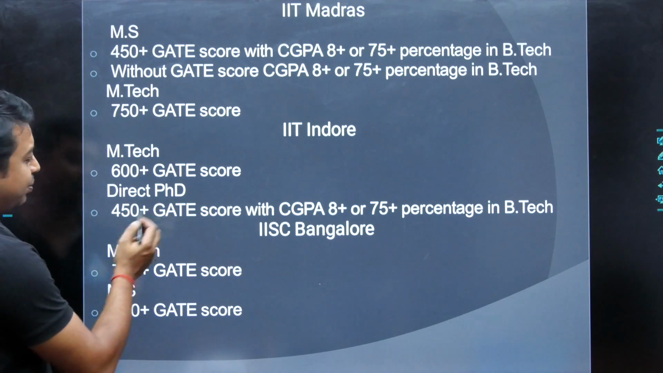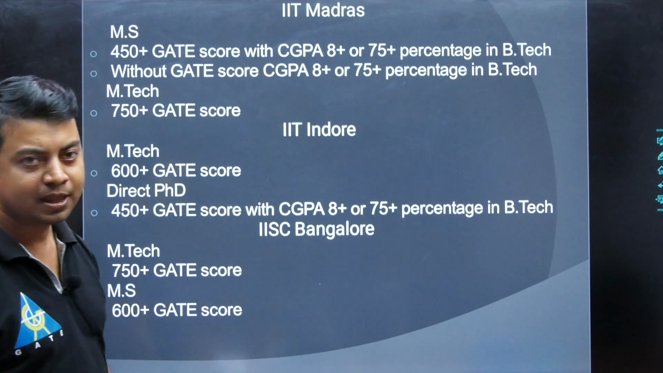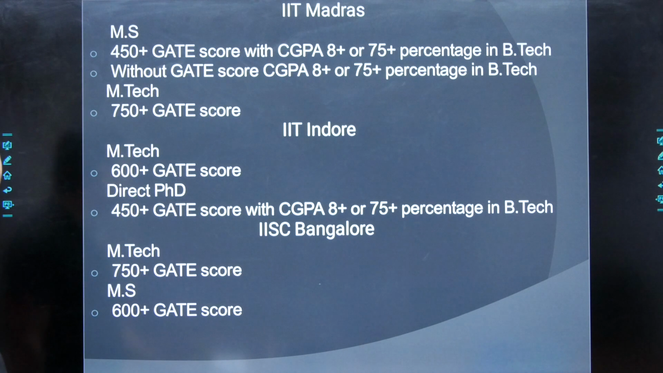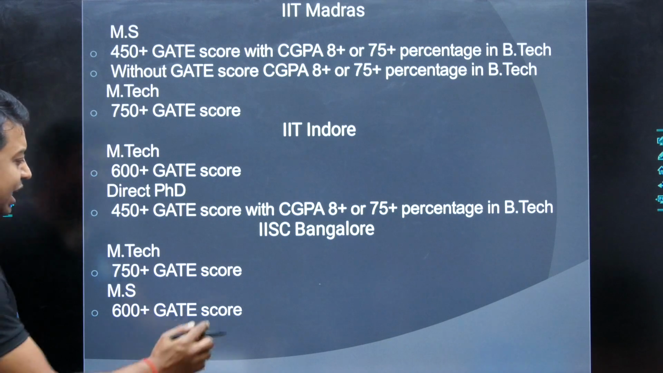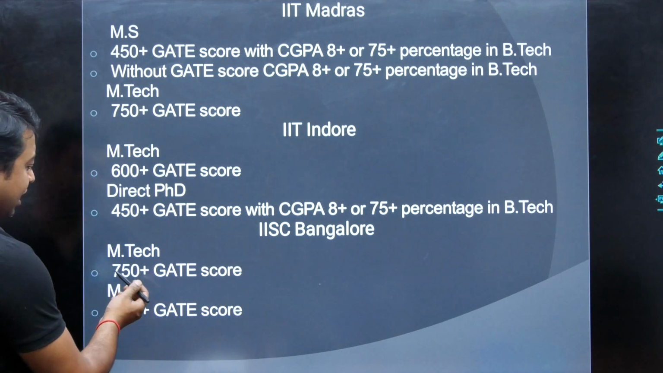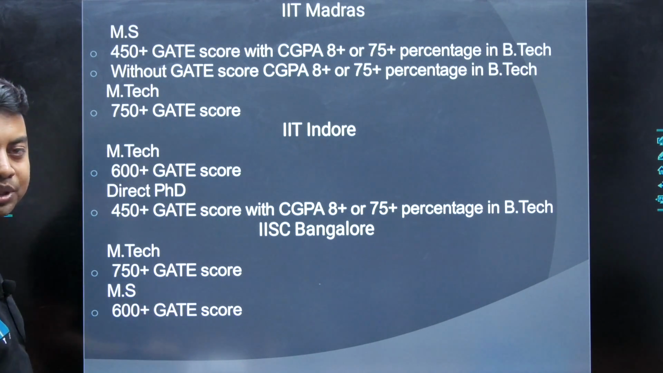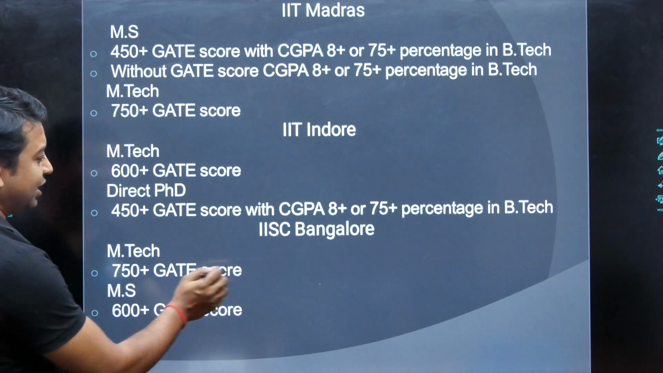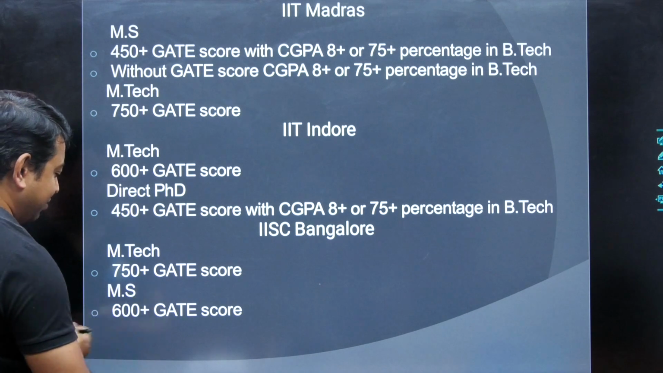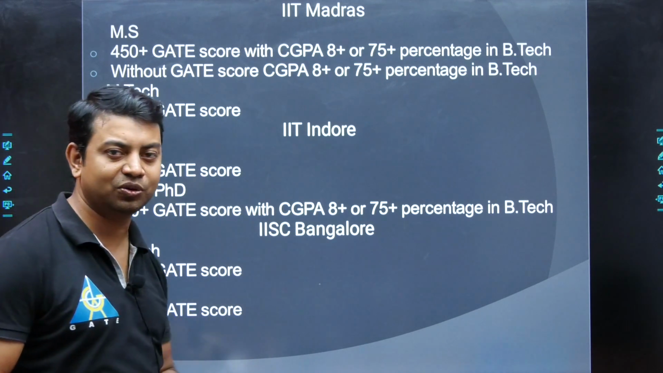And if you are going for direct PhD, 450 plus GATE score with CGPA 8 plus and 75 plus percentage in BTech. And definitely they will take an interview before entering this PhD program, because we have to do work under a particular guide. And the last one is ISC Bangalore, where you have to produce 750 plus GATE score for MTech. So this is the cutoff, an approximate value, not an exact value. So you have to think about this score to get inside ISC Bangalore. And if you are going to do MS, then we have to produce a 600 plus GATE score to take admission in ISC Bangalore.